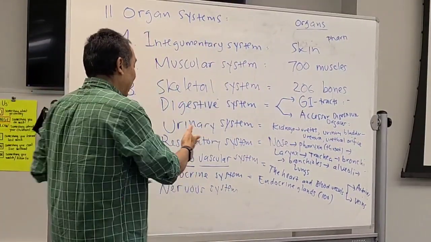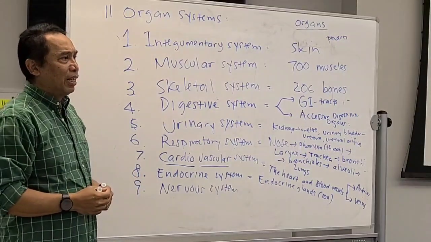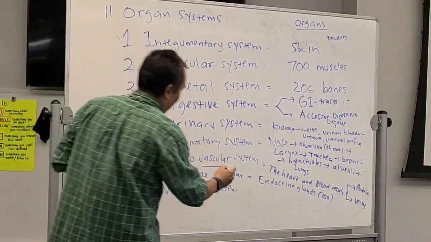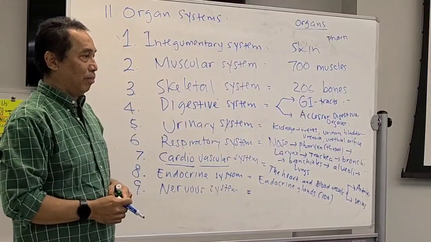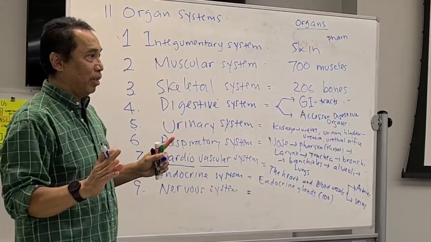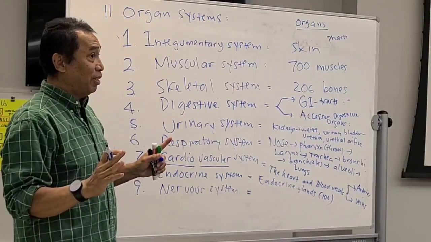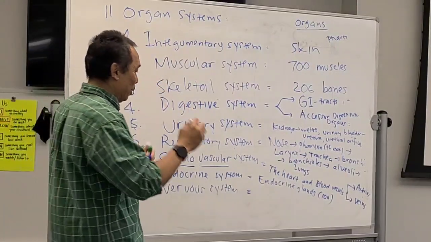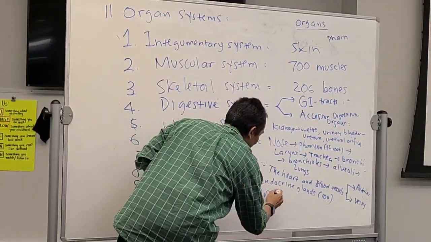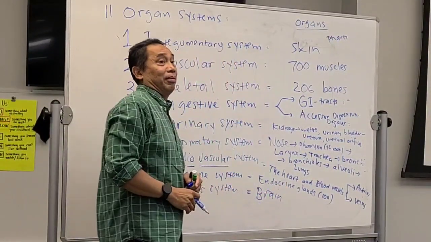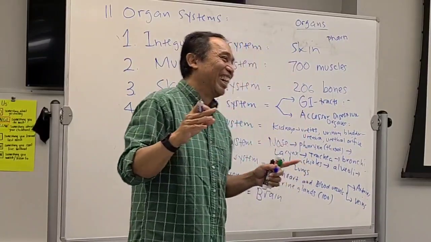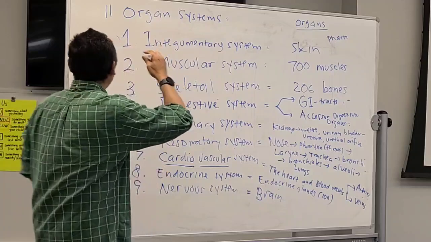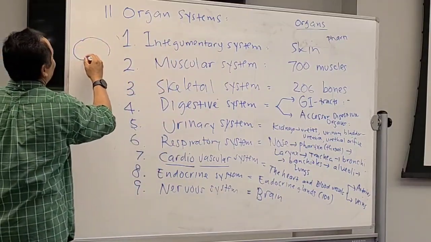This nervous system actually consists of 3 organs. Only 3 organs. What is the first one? Of course, your brain. Let's say it looks like this.